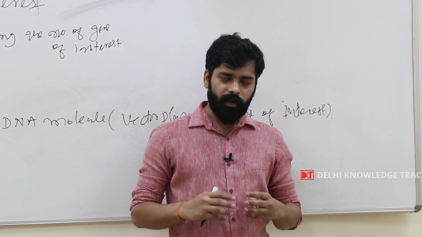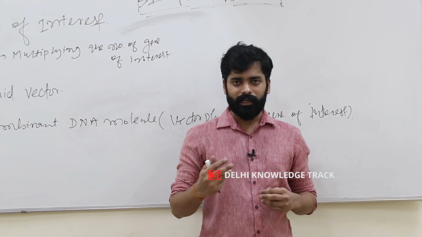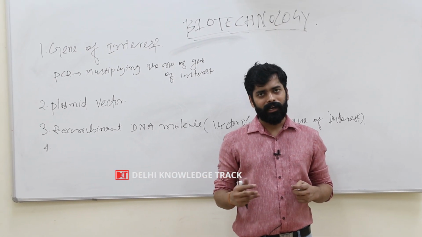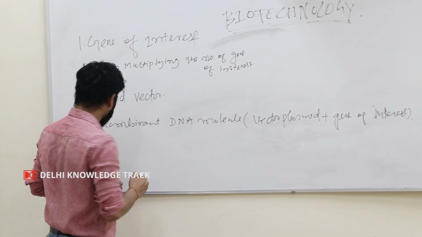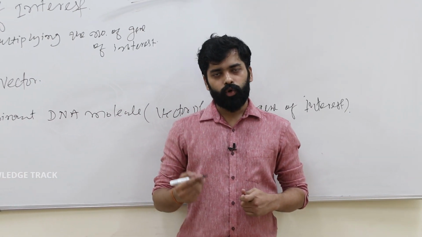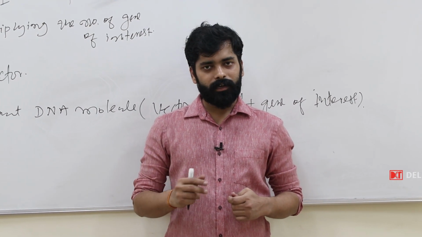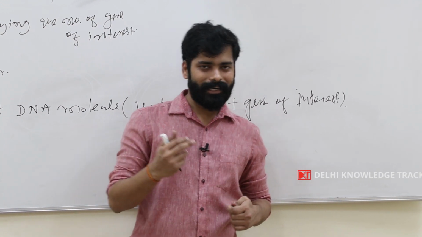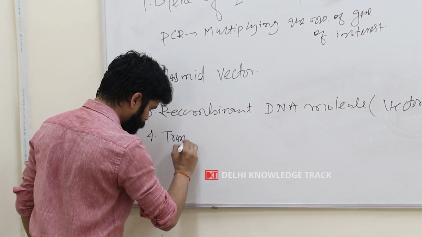So if we want to synthesize a large amount of any product, insulin or any kind of protein, using E. coli, then at the end of 24 or 48 hours we will have a huge amount of our end product. So the question comes, why do we use E. coli as our host organism in biotechnology? The answer is the short time required for multiplication, or the dividing time, which is 20 minutes only. The fourth step is called transformation.